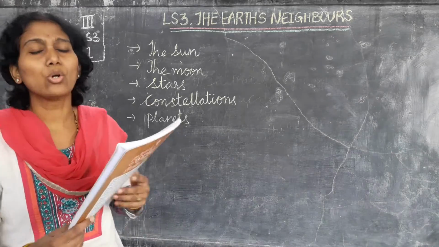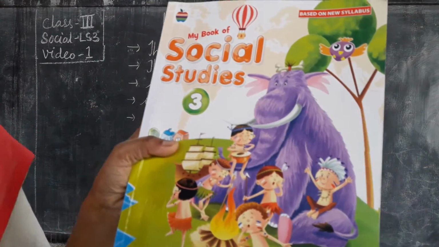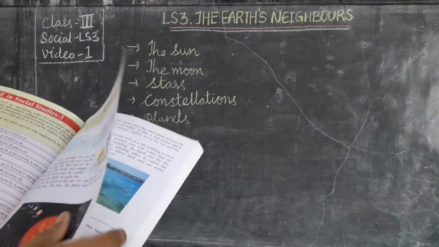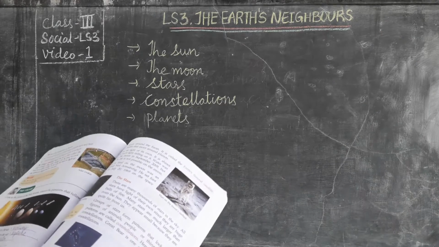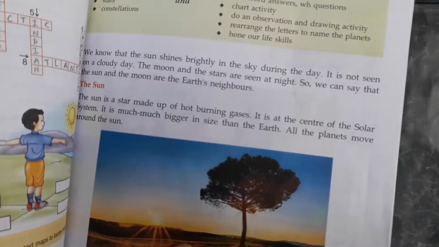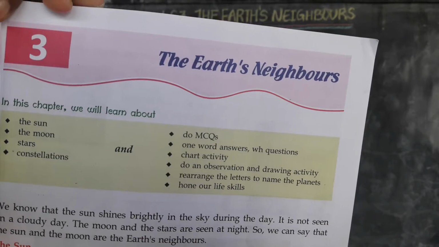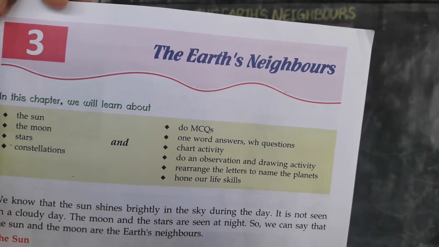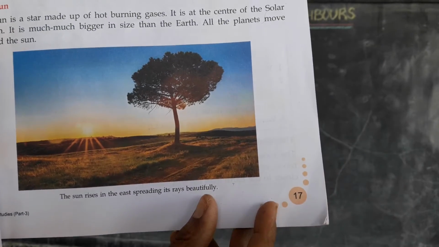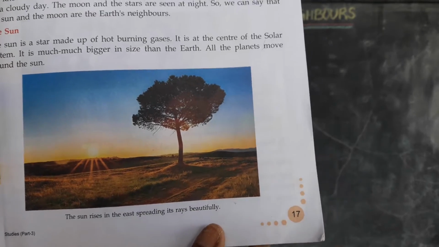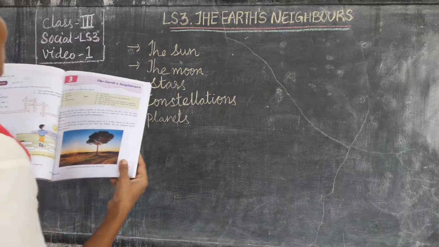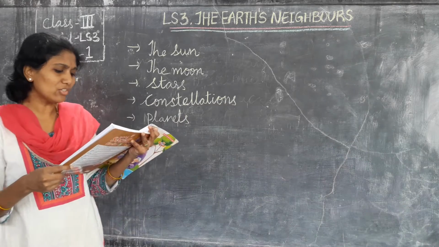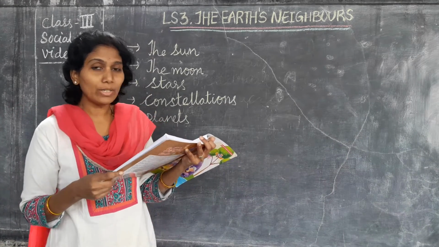Children, open your social textbook. The Earth's Neighbors, page number 17. We know that the sun shines brightly in the sky during the day, correct?